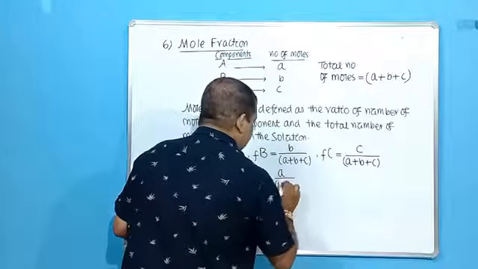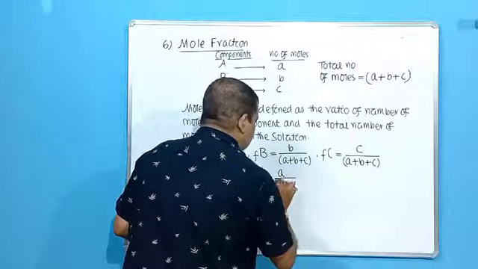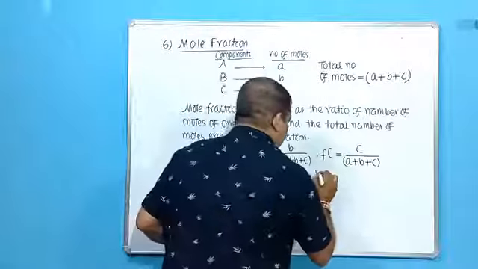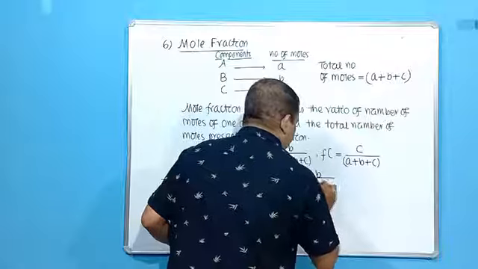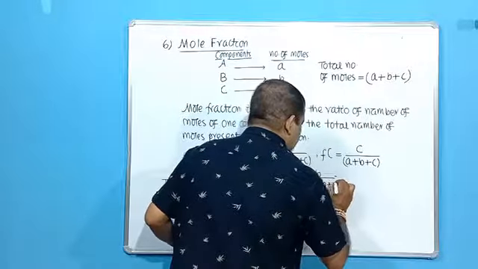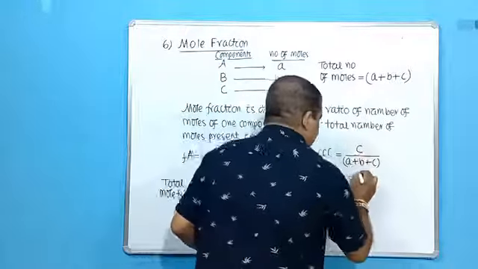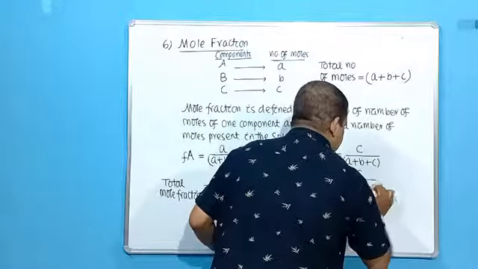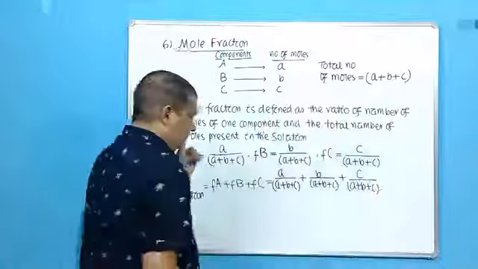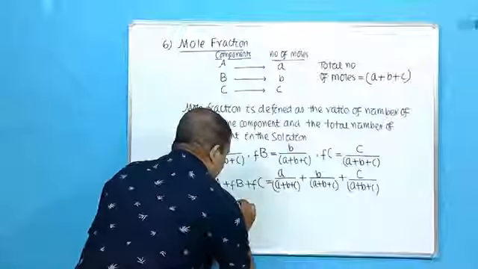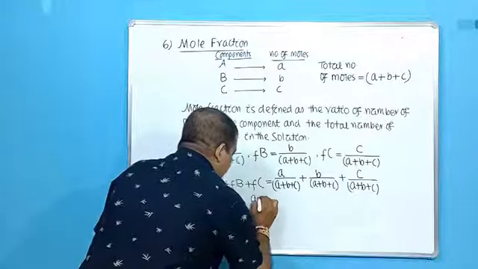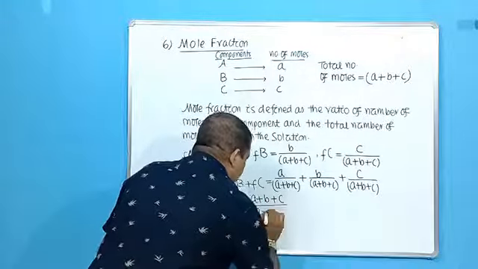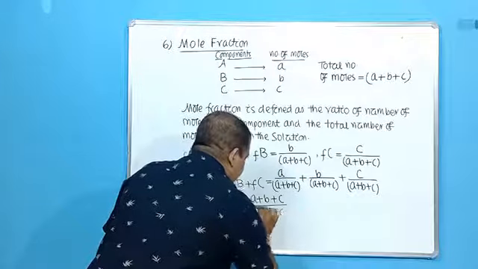A by A plus B plus C. This is F A. F B, B by A plus B plus C. Similarly, what is F C? Now C by A plus B plus C. So if we sum up these three, what will be the result? Now A plus B plus C divided by A plus B plus C.